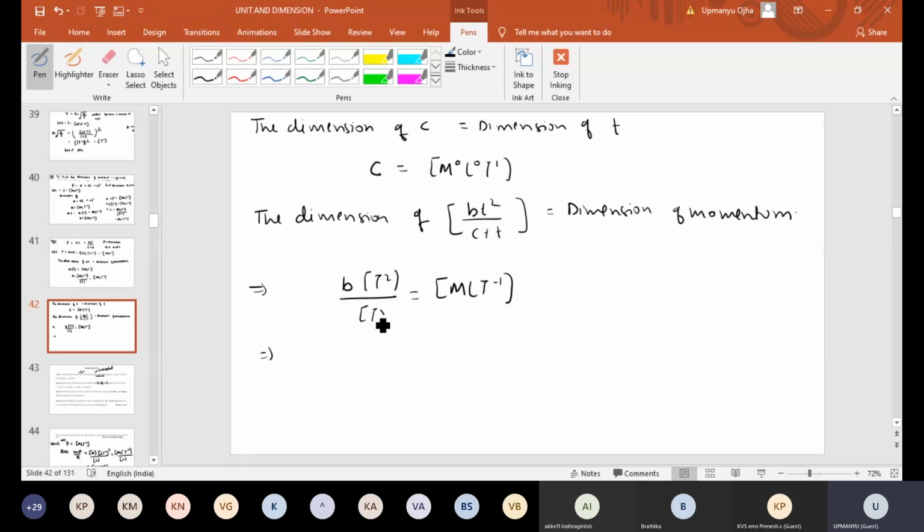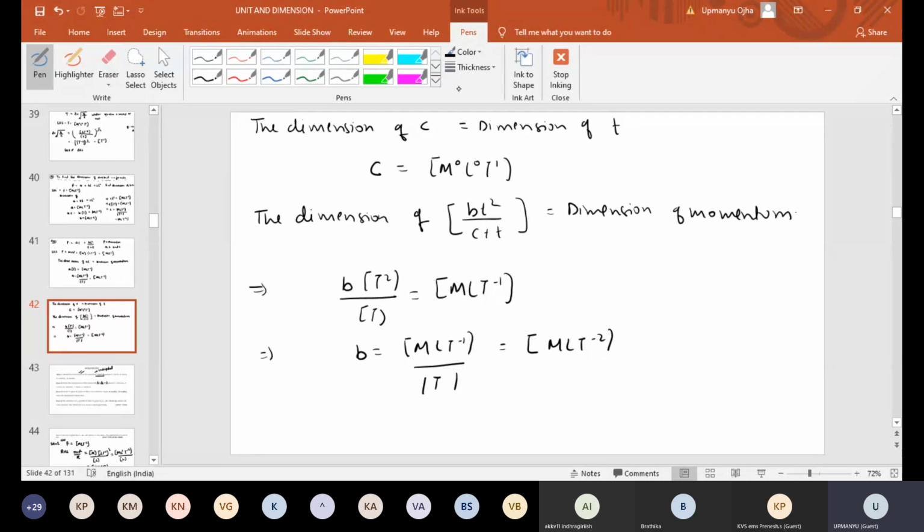Okay. So if you solve this, you take this in the numerator, you'll get T power 1. Then you divide here. So we get B equal to MLT minus 1 by T. If you take this in the numerator, we'll get B equal to MLT minus 2.